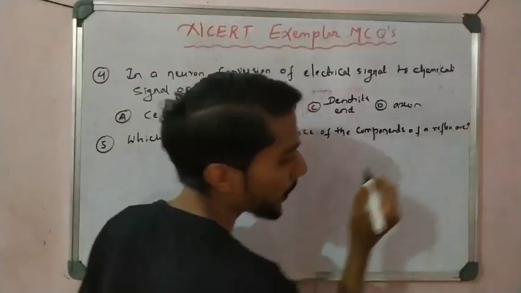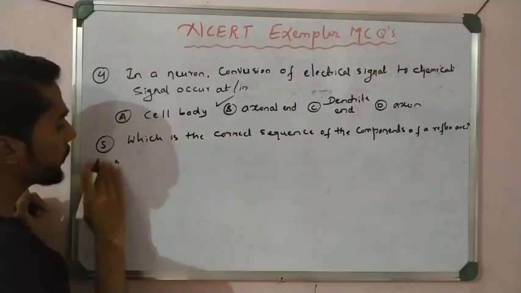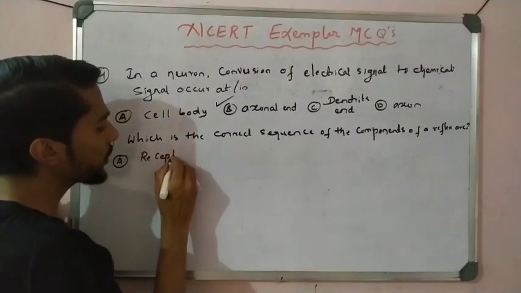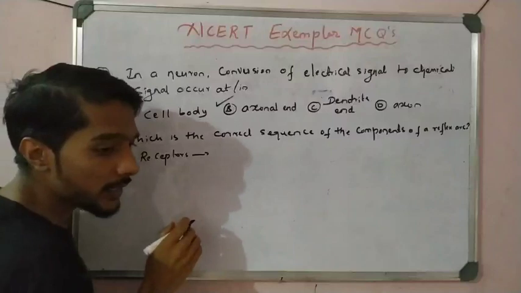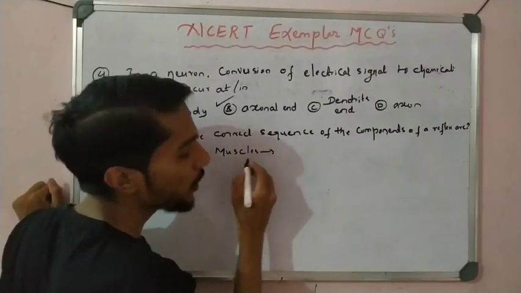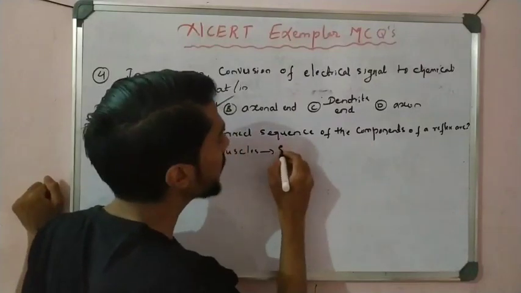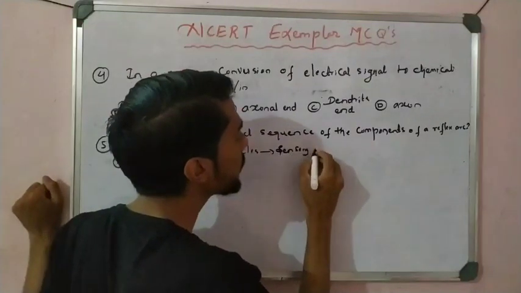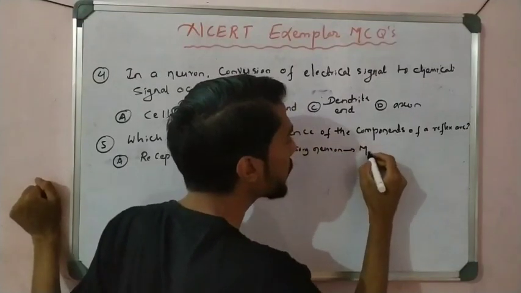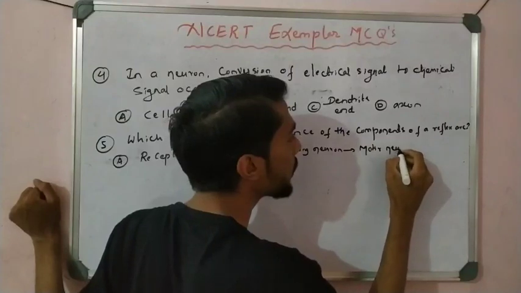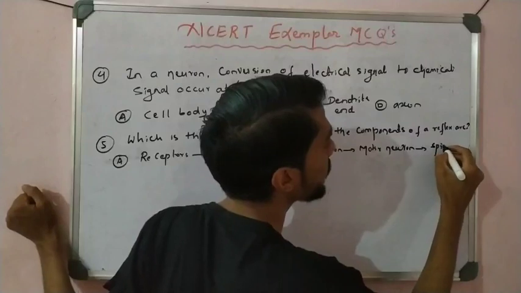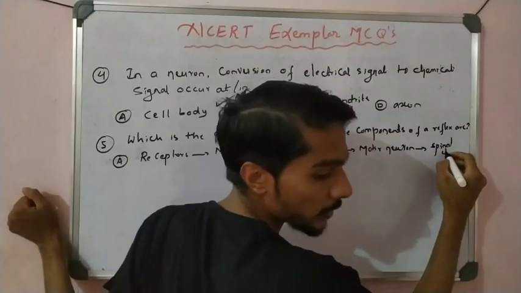Option A: first receptors, it looks correct. Second, muscles, no. Next sequence, sensory neuron, then motor neuron, and the last one is spinal cord.